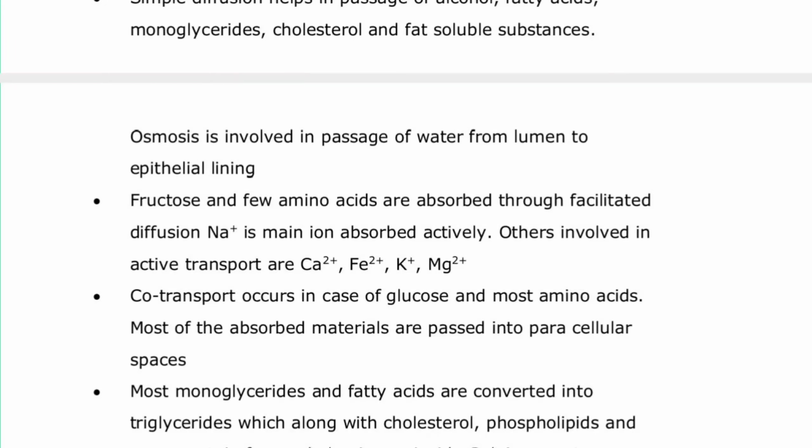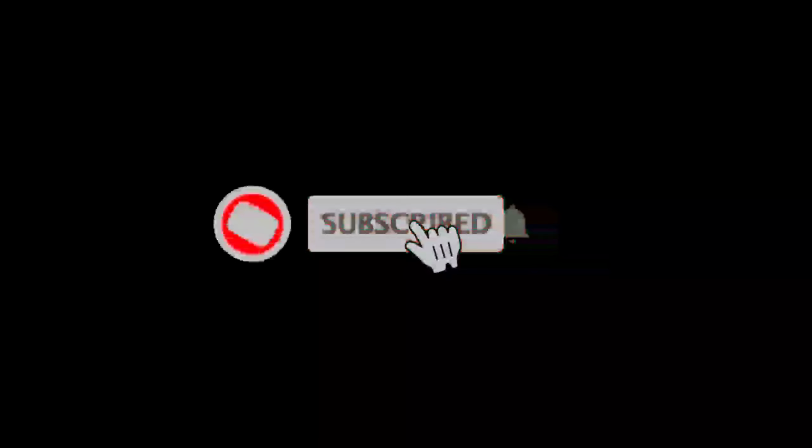So this was all about the digestion and the absorption in the gastrointestinal tract, or what we call the GI tract.